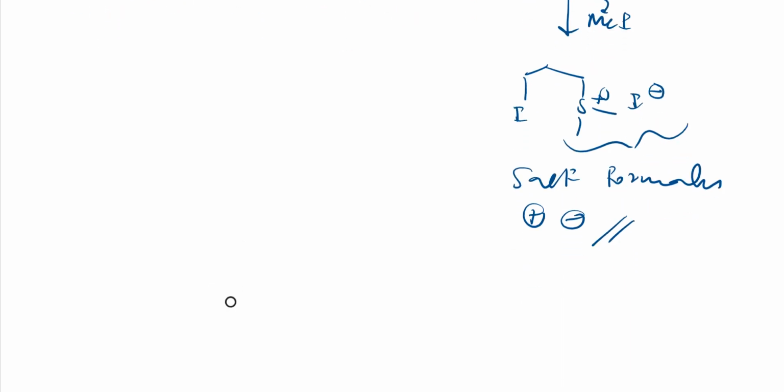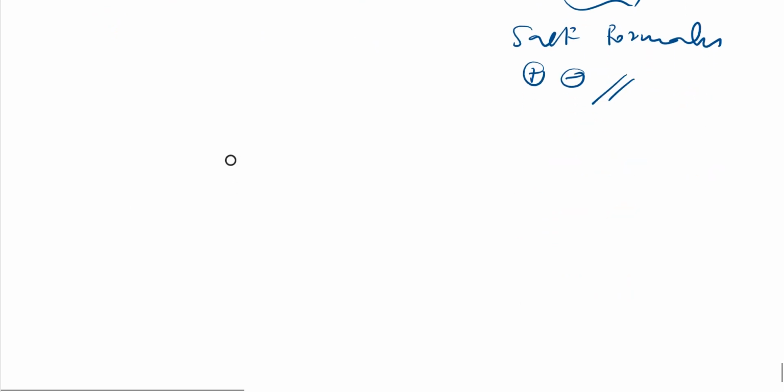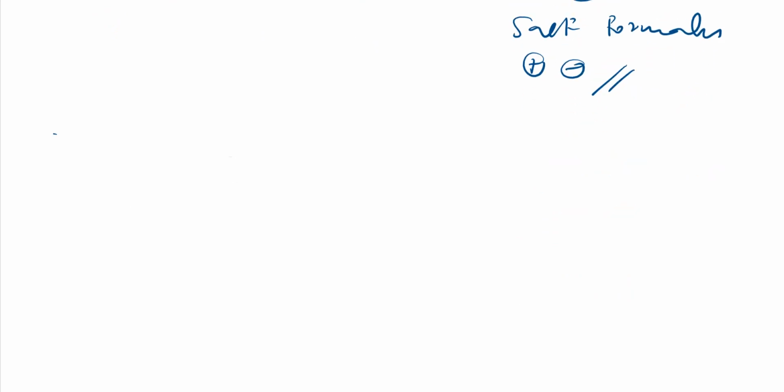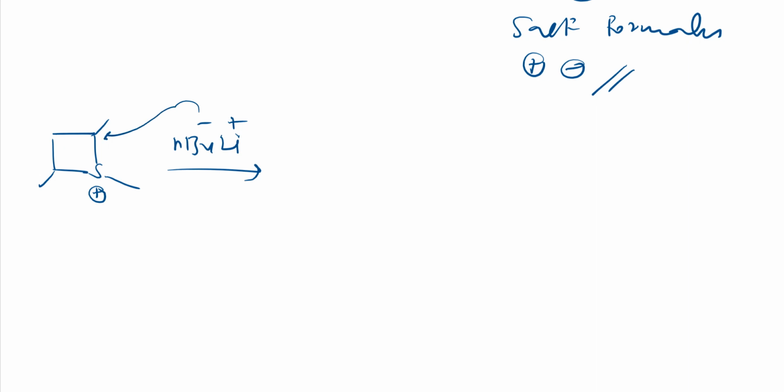So one more reaction, let us see. That is also an easy reaction, right? So I'll take this thietane, it is thietane salt. Sulfur is having positive charge. To this, if I add n-butyl lithium, so the reaction goes like this, right? Here, if it attacks, it attacks like this. See here, let me show. Let me rub this one. How will it attack? This will attack on this sulfur. So sulfur becomes neutral, but again this electron density will be taken. So what will I get? I will write like this.